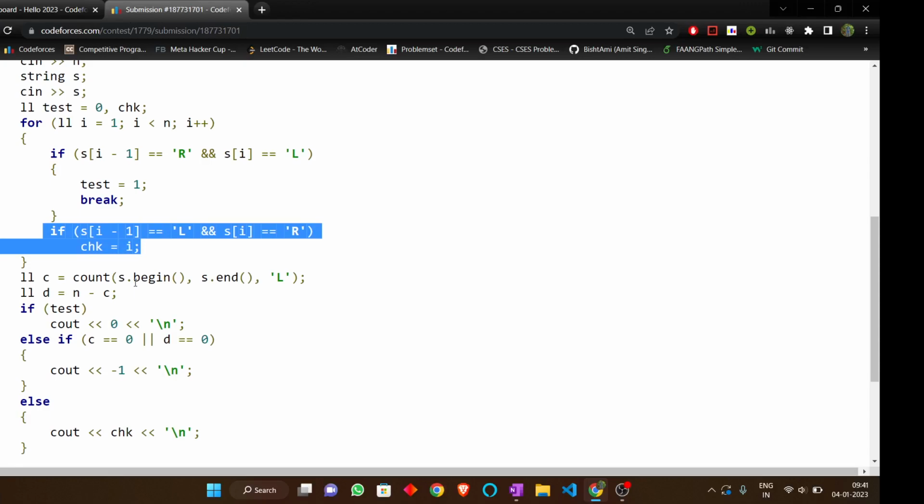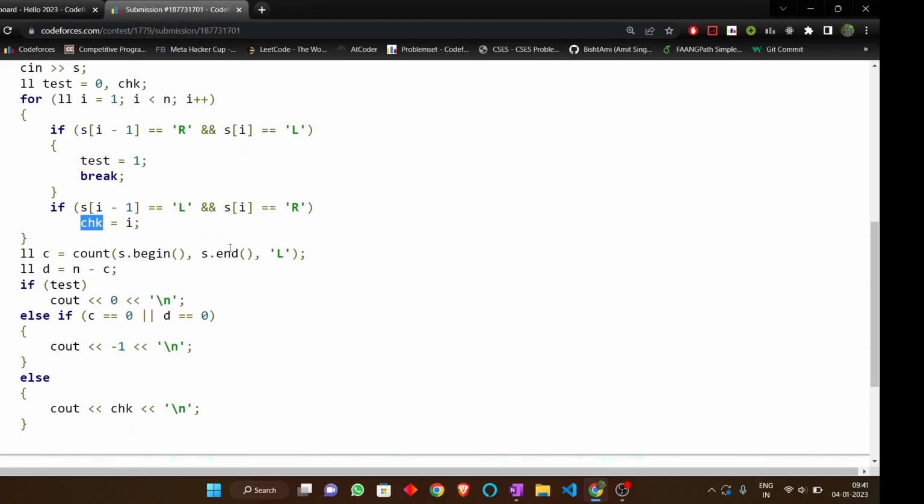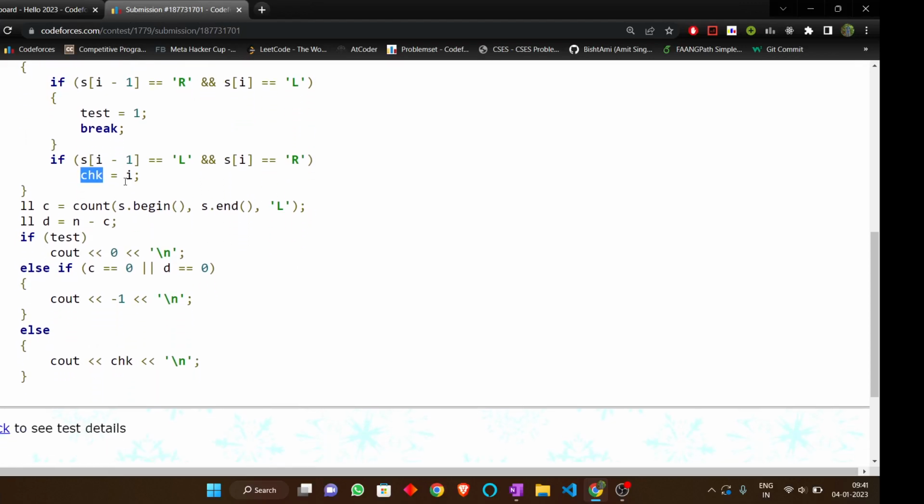So now I check for LR, and store the ith index in the check, because we have to swap those two and return this index.